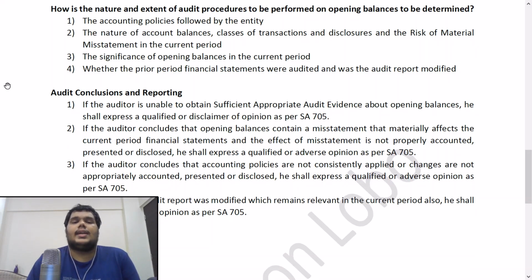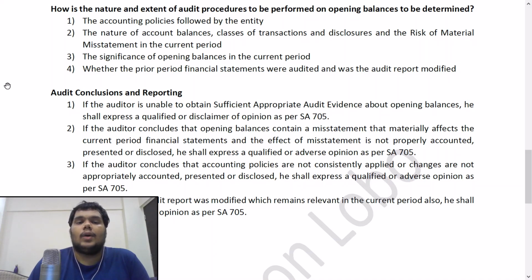Now the next question is, how is the nature and extent of audit procedures to be performed on the opening balances to be determined? What is the nature, the type of procedures that you should perform, and what is the extent? Do you need to perform fewer procedures or more procedures? How will you as an auditor determine how many procedures and what kind of procedures you need to perform on the opening balances? So let us see the answer.